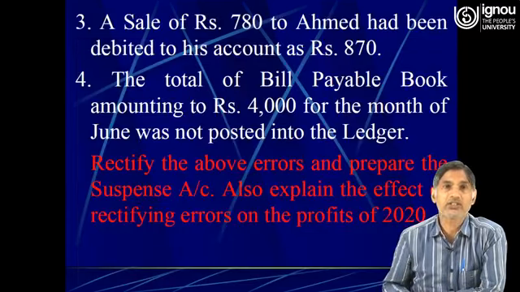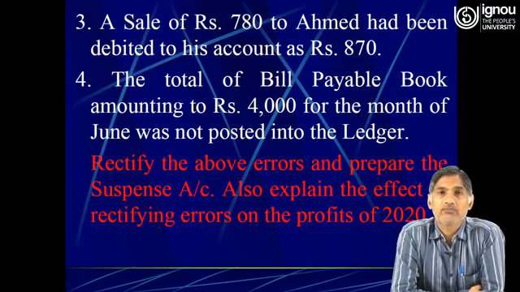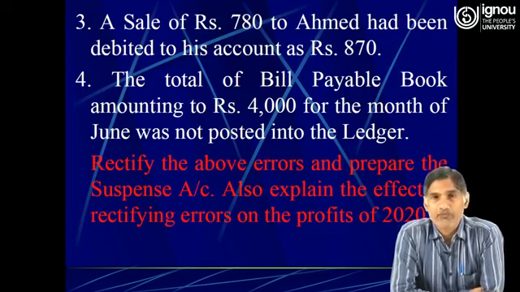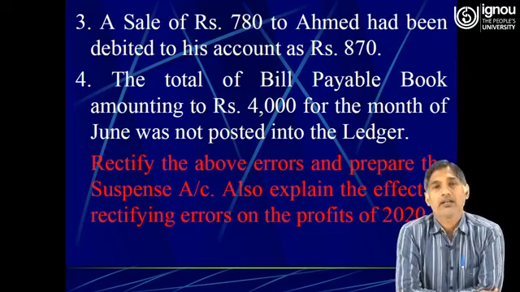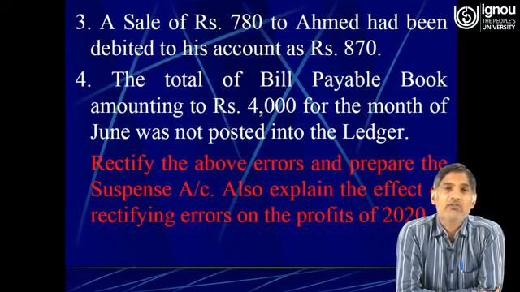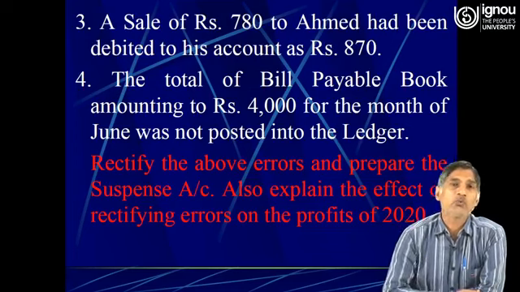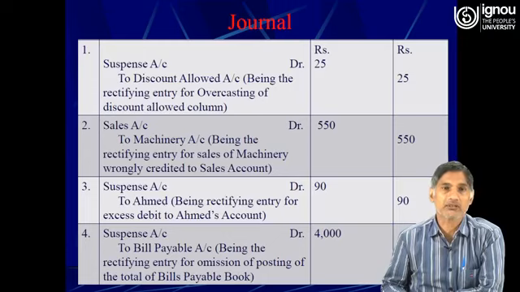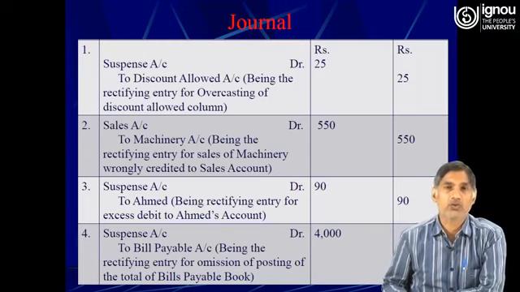Then the fourth one: the total of the bills payable book, amounting to rupees 4,000 for the month of June, was not posted into the ledger. Bills payable is basically a liability, and a liability always has a credit balance. Therefore, to pass the rectifying entries, the suspense account will be debited and the bills payable account will be credited. Suspense account debit to bills payable account, 4,000 rupees. So these were the journal entries.